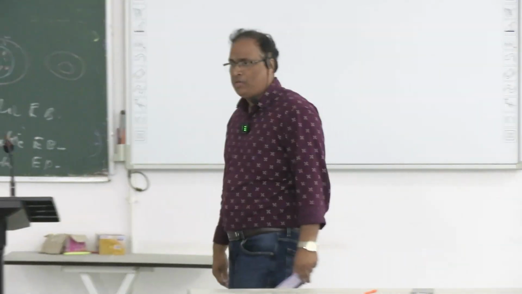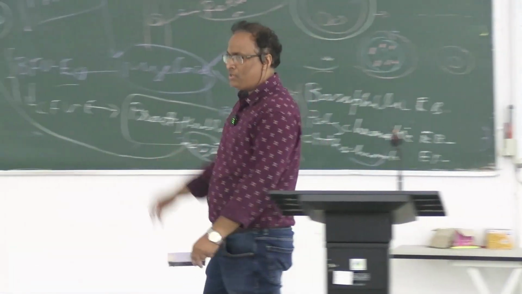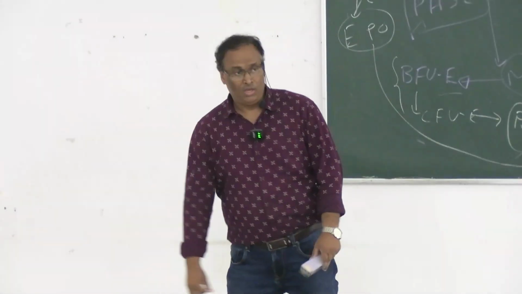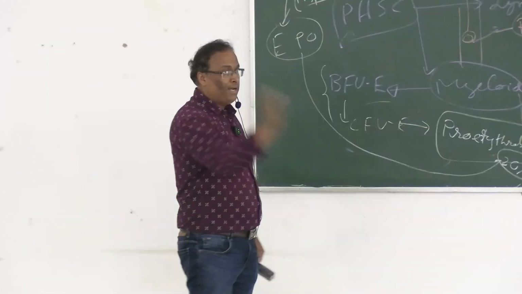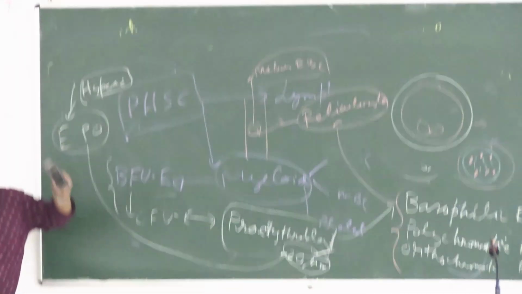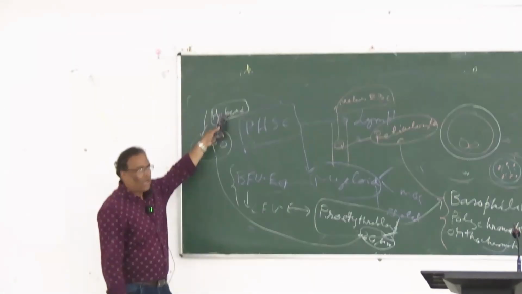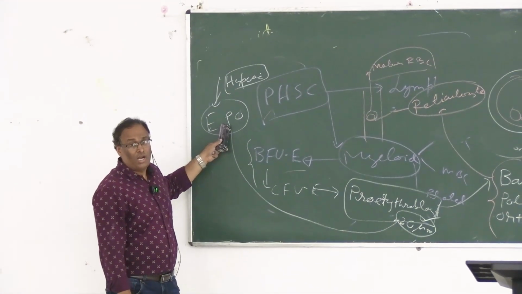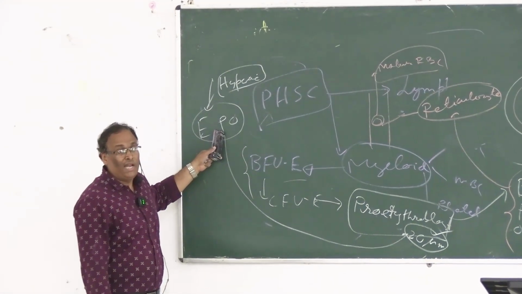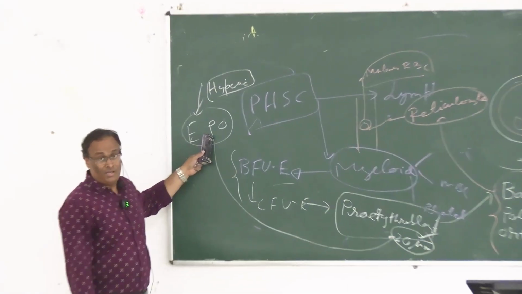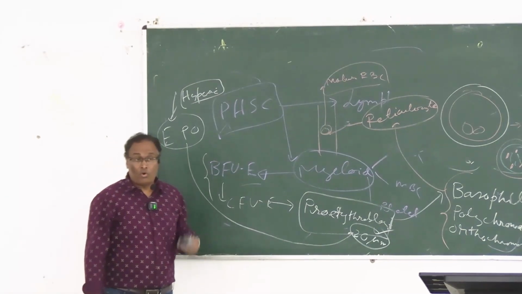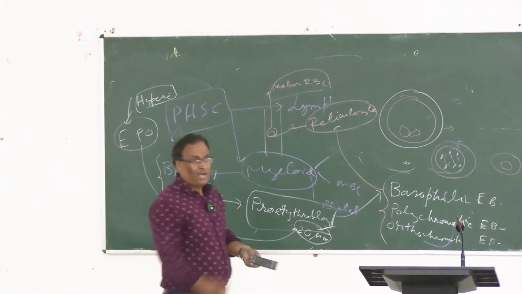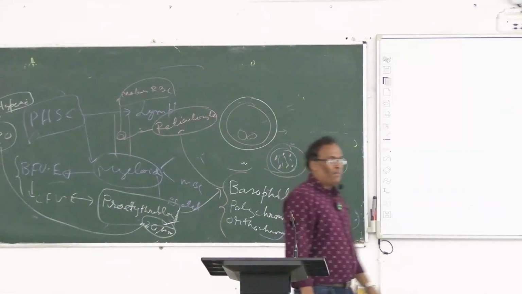Right? So these things are happening, and for the release of the erythropoietin, the most important stimulus is hypoxia. Remember, it is often asked: hypoxia. I will come to the details of how hypoxia will form the EPO. It is not for your exam, but for your understanding, because whenever you are dealing with any patients with some chronic renal disease, then anemia happens, that may come into your exam. Why in case of chronic renal disease can anemia happen?